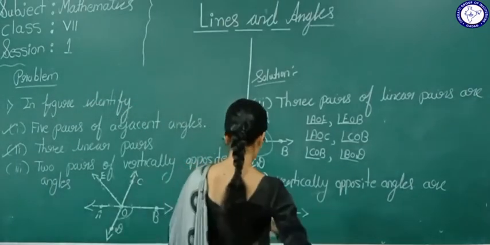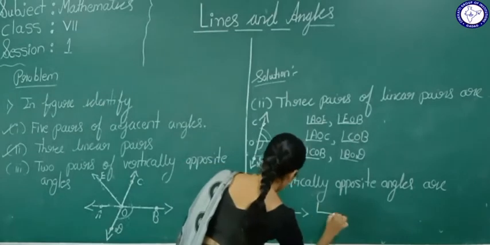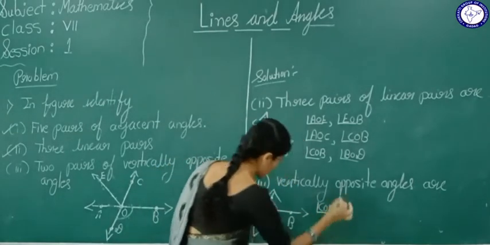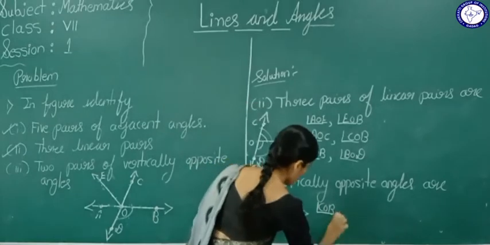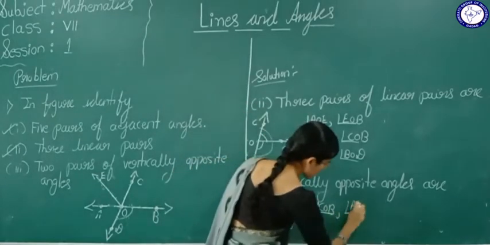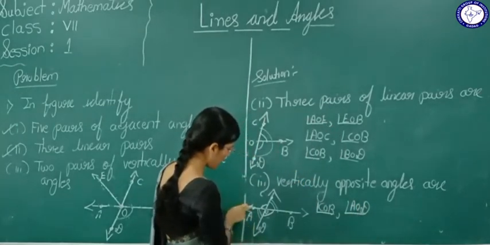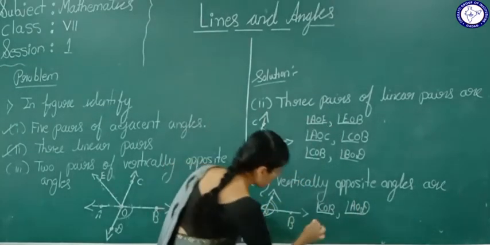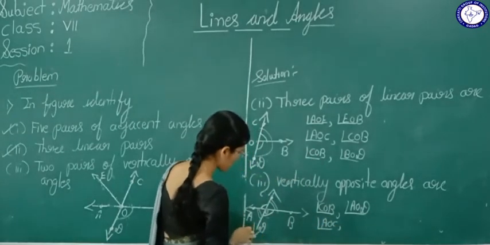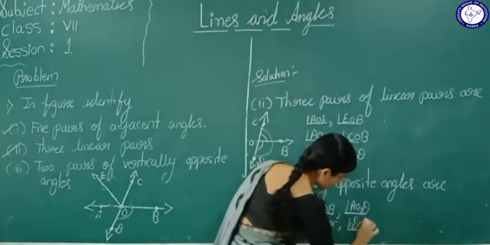So which are those? Angle COB, comma, angle AOD. One more pair, angle AOC and angle DOB.